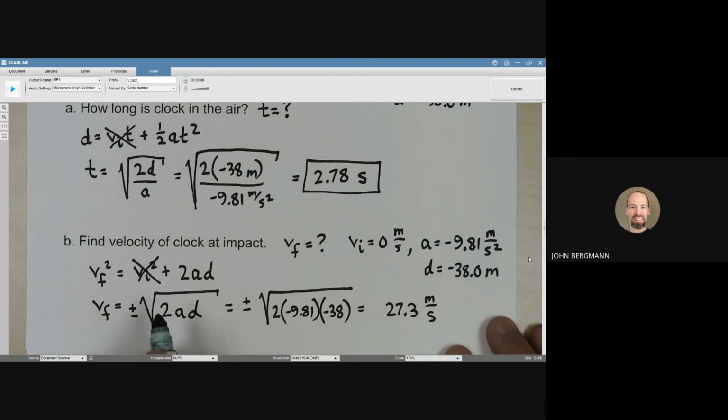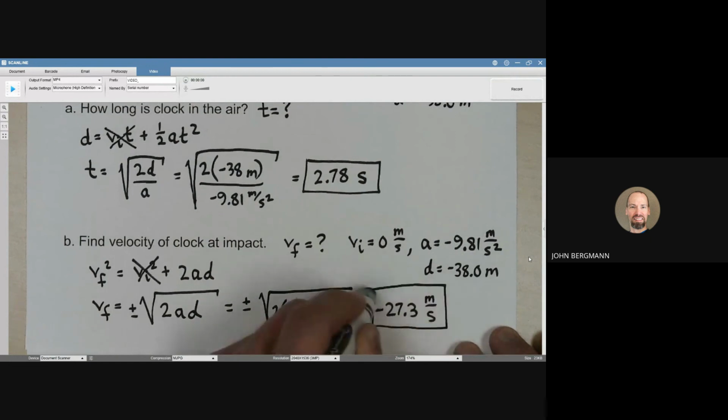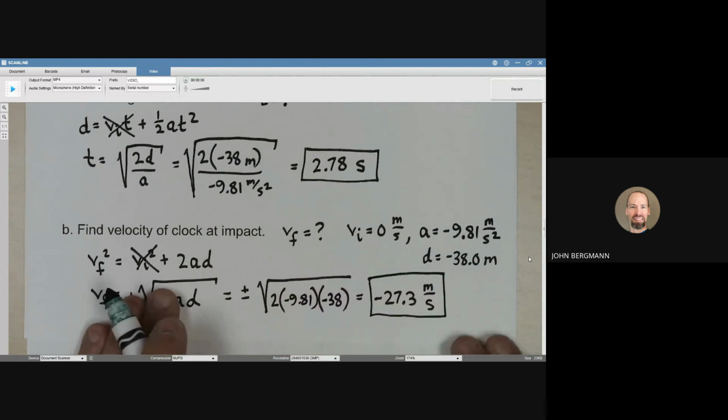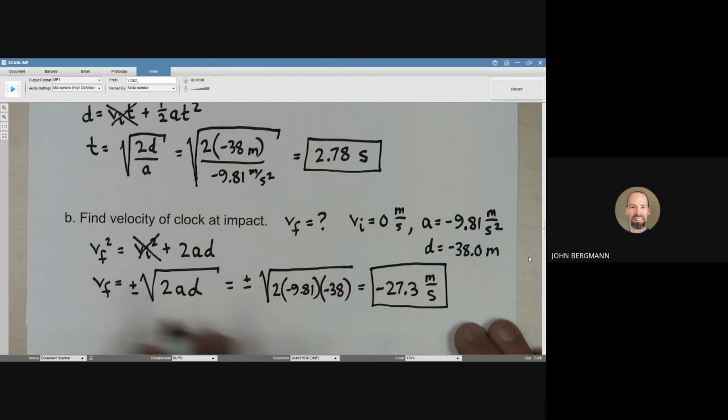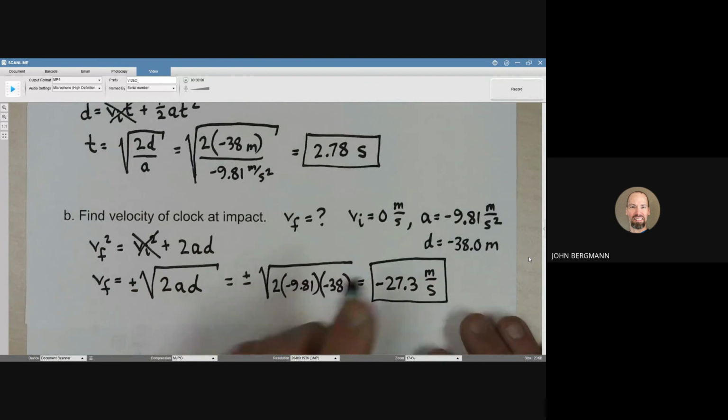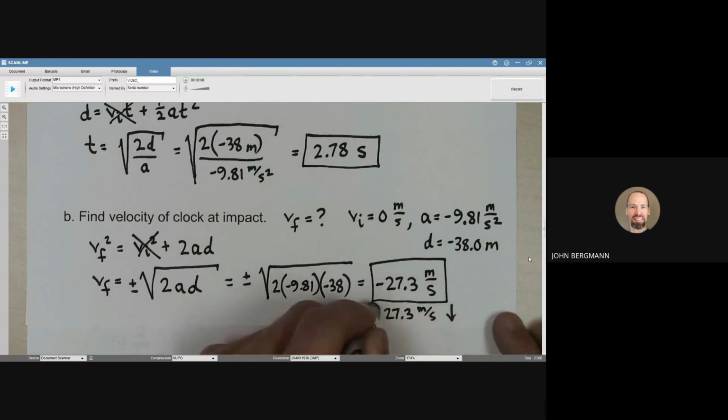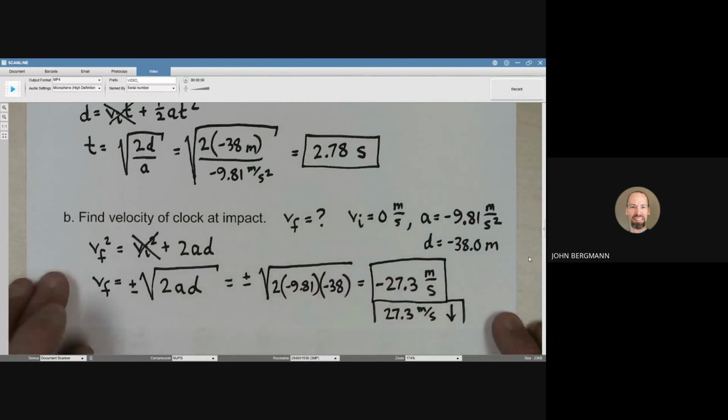This clock on the way down is moving in the negative direction, so we need to choose the negative version. If we were asked to find the speed of the clock at impact, we would simply report it as 27.3 meters per second. Another way to write this is you could say 27.3 meters per second downward. That would be an acceptable answer as well.